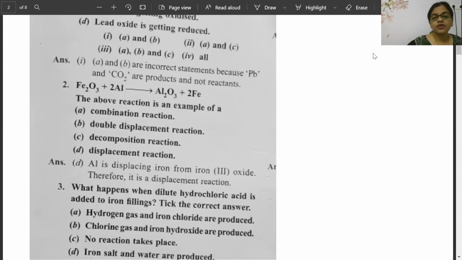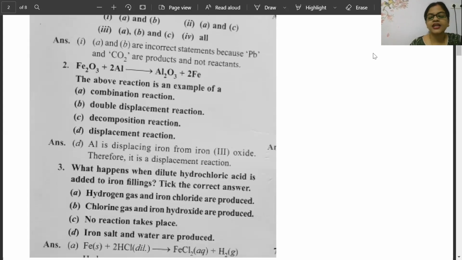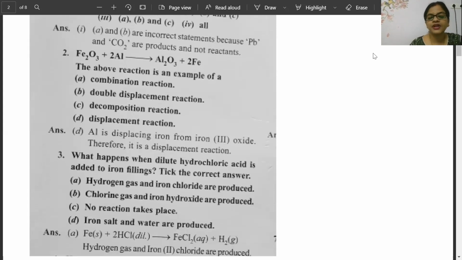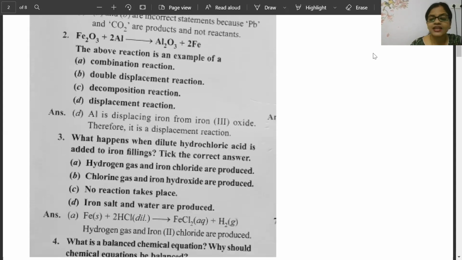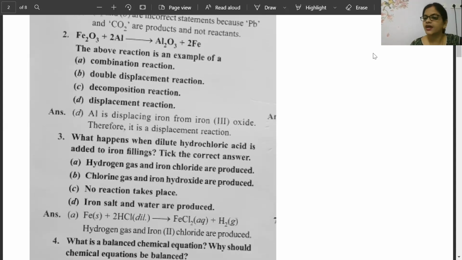Very good. We know that when dilute hydrochloric acid reacts with iron filings, it undergoes a displacement reaction. Hydrogen will be displaced by iron and hydrogen gas will be released. Correct answer. Now second is, what is a balanced chemical equation? Why should a chemical equation be balanced?